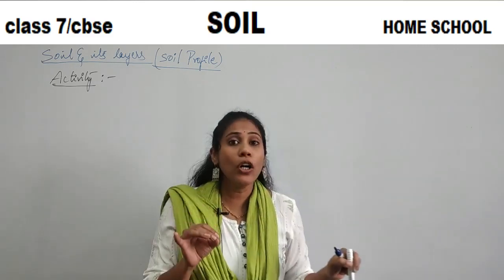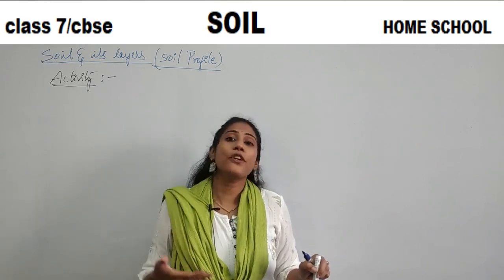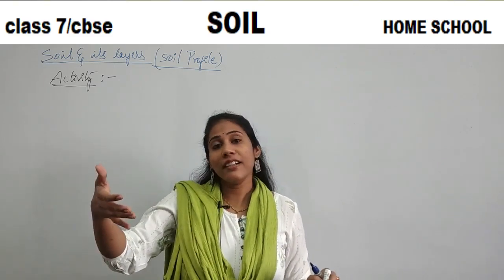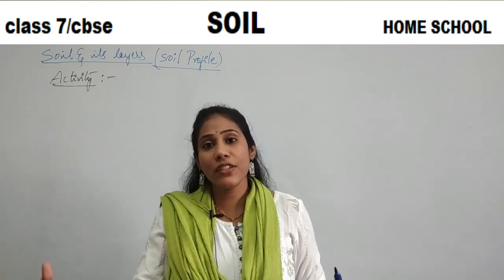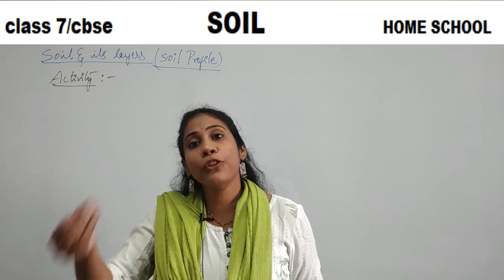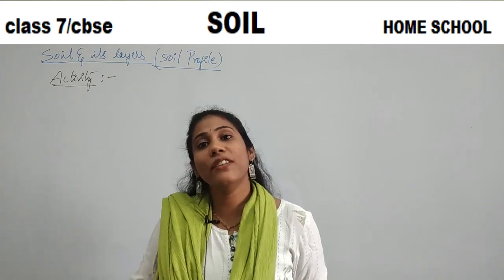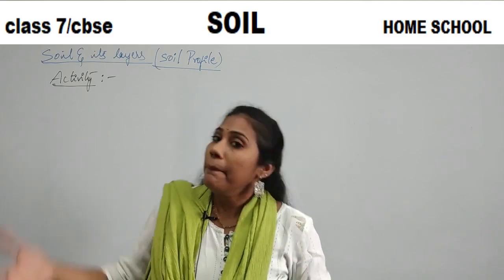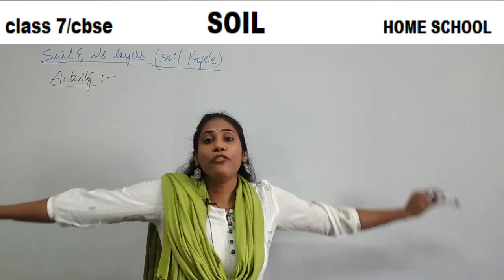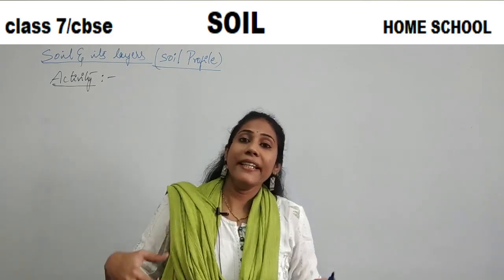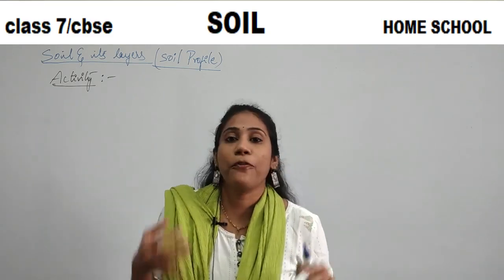When you look into the hole, then you would observe different layers of soil. The topmost layer is one type, the texture is different, the color is different, and when you touch it, you feel that its nature is different. Below that there is another layer which is actually very hard. Below that, deep down, you would find another layer which is full of rocks. Like this, there are many layers of soil. This is what we call soil profile.